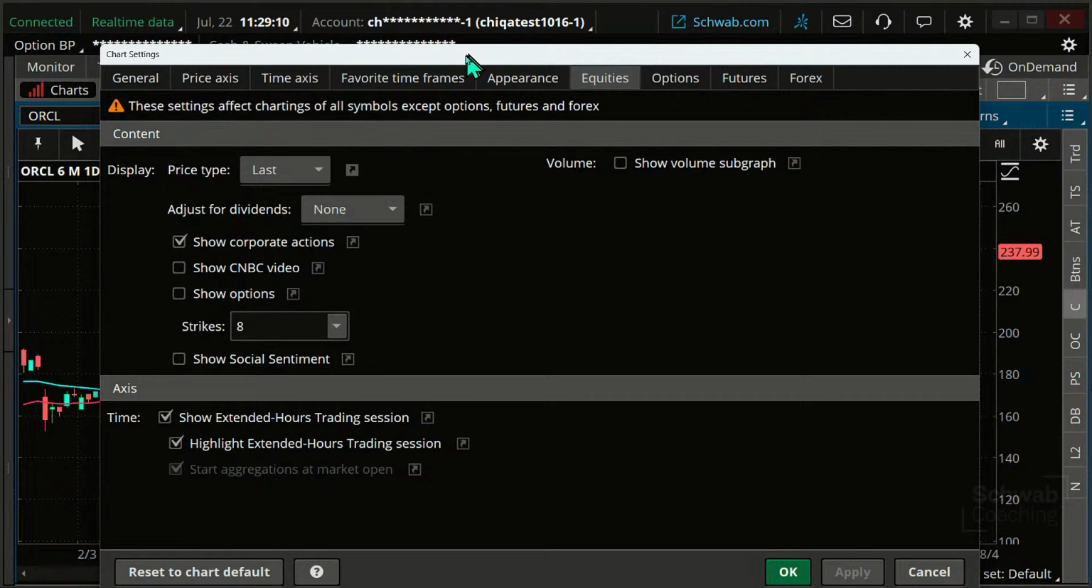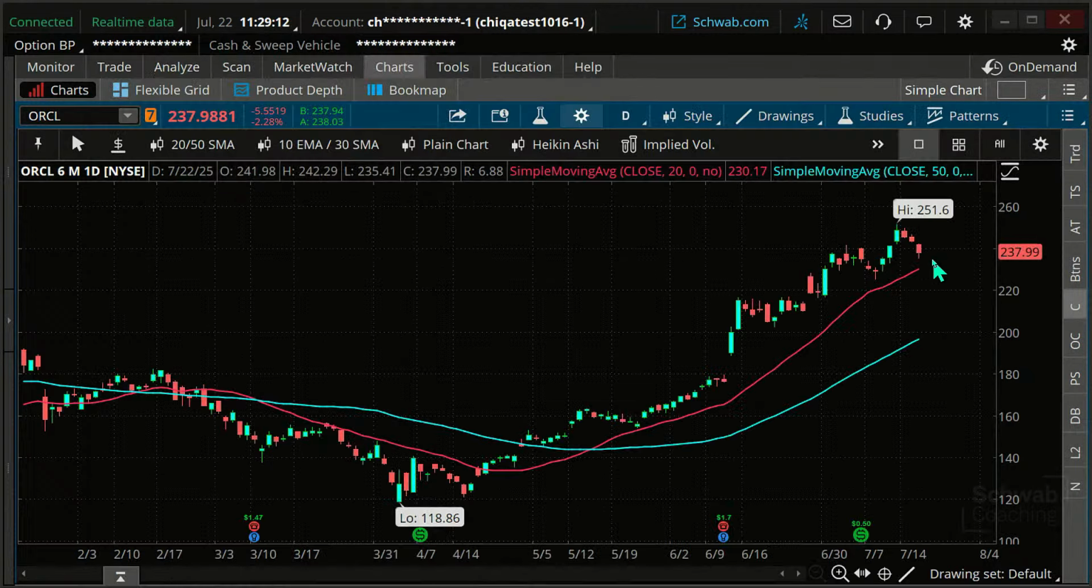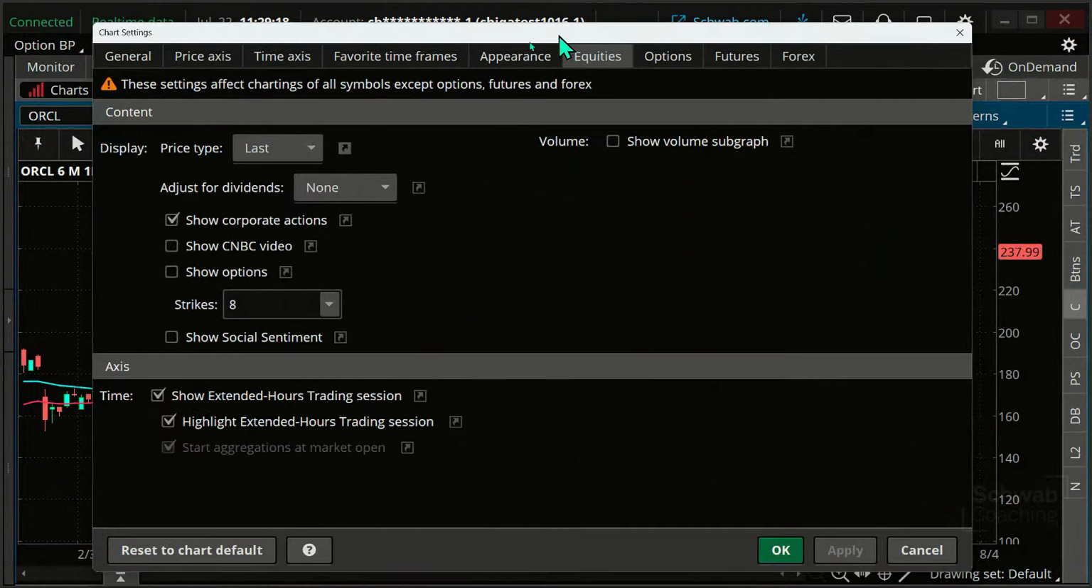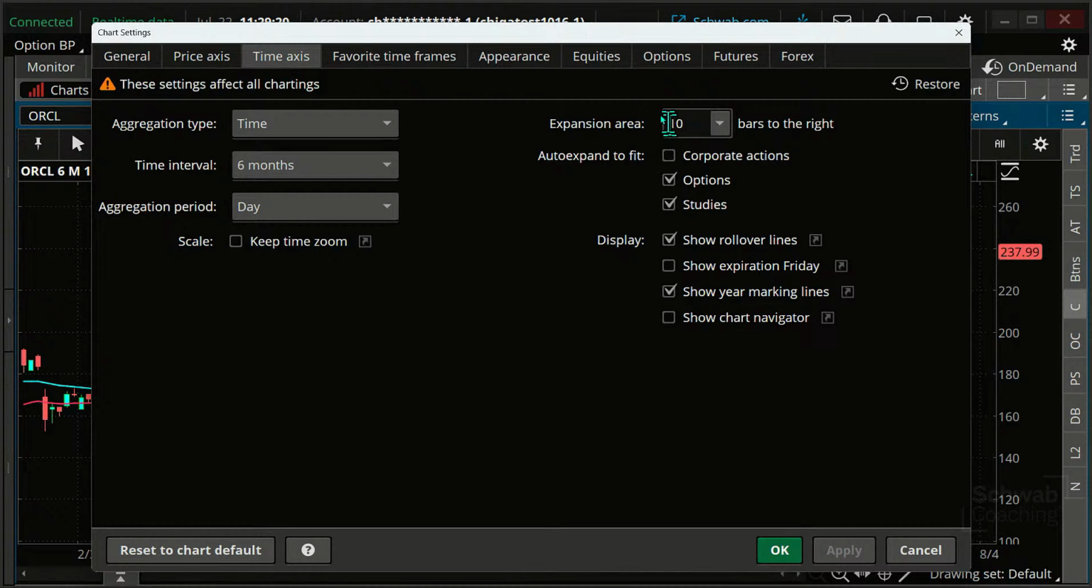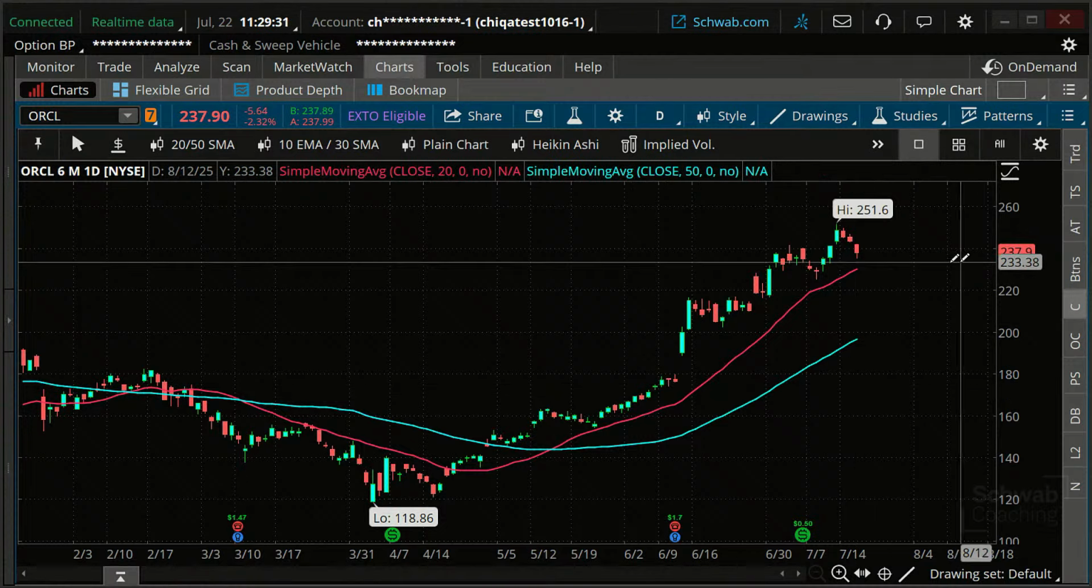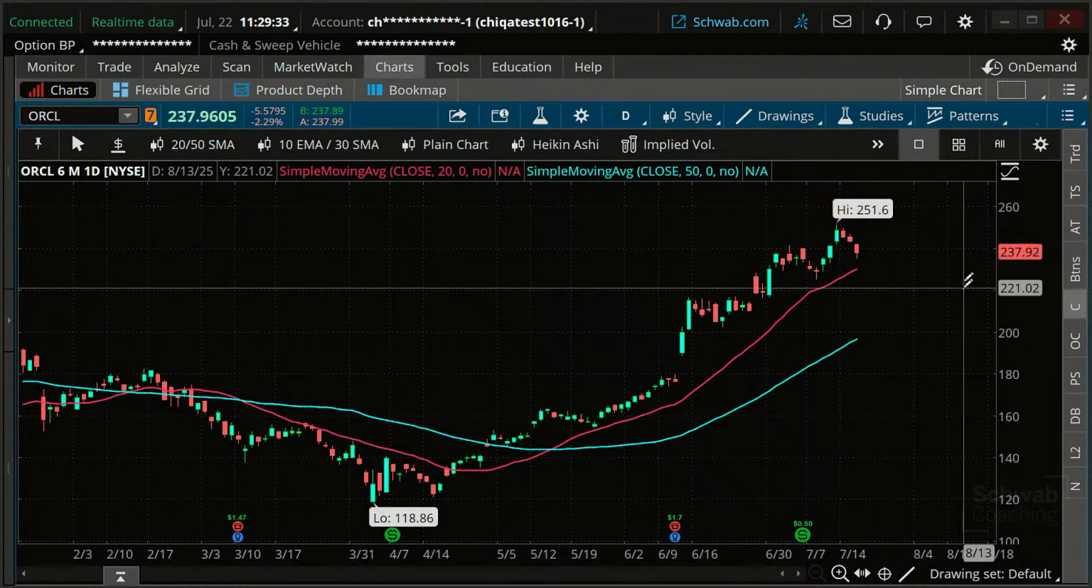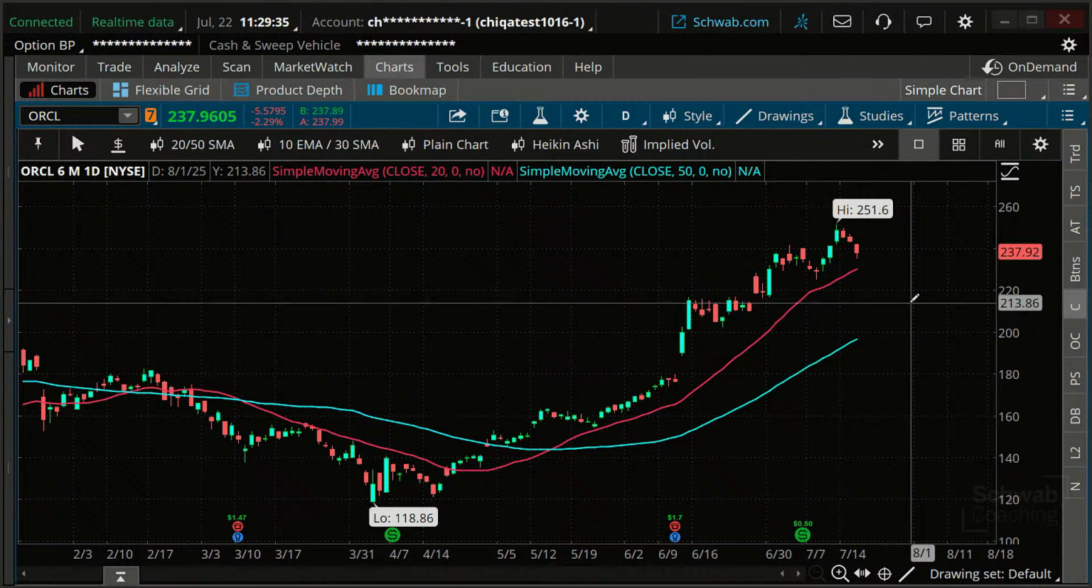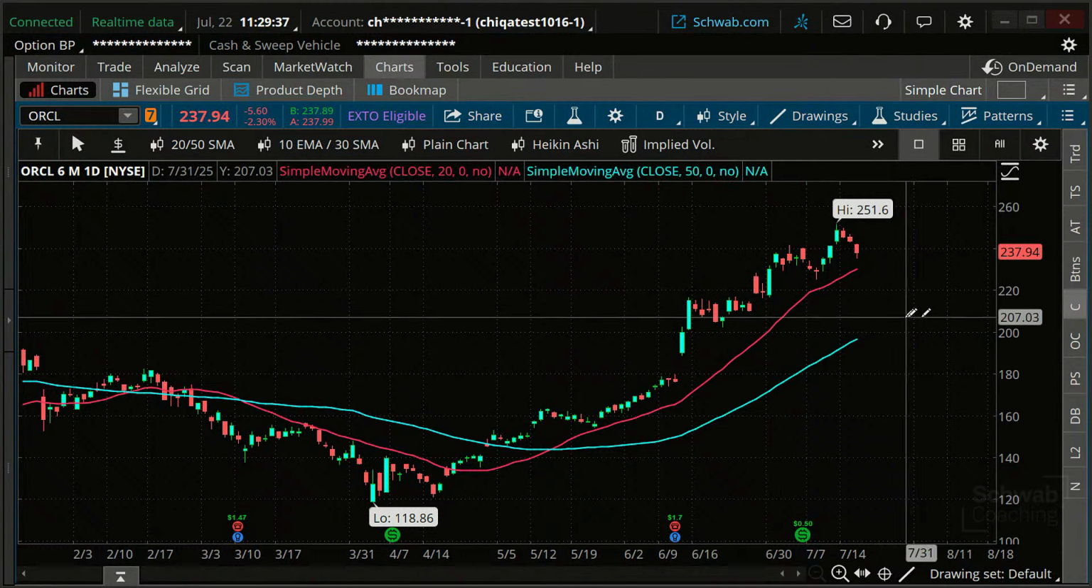Furthermore, if you want to add some space on the chart, to the edge of the chart, you notice I have a few days here on this right edge of the chart. You just go to time axis and go to expansion area, and you can add more days if you want. If I want to add 20 days here, I'm just going to type in 20, apply, okay. Now I've got 20 days into the future, and I can see if earnings is any time in that 20-day time frame. Okay. Now, so that's an easy way to do it.